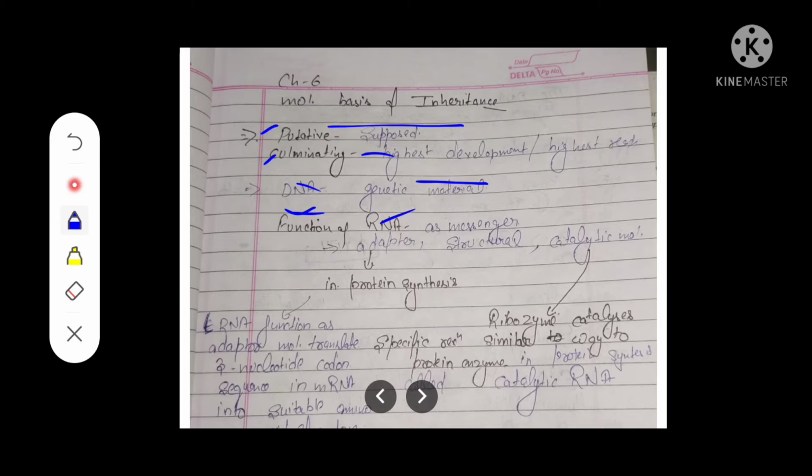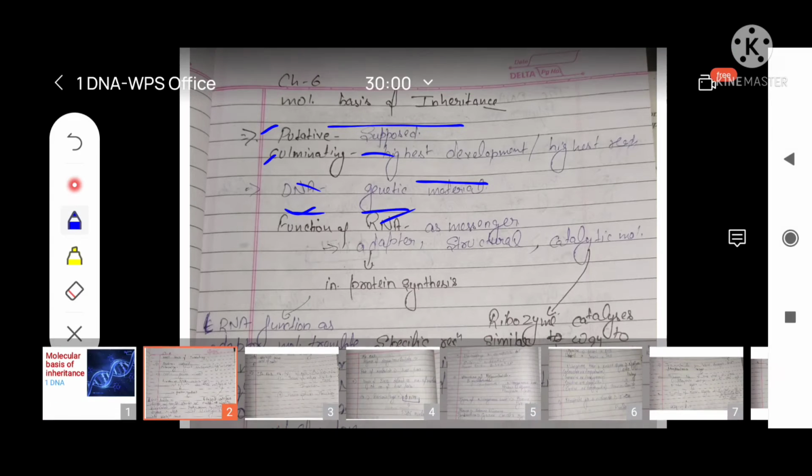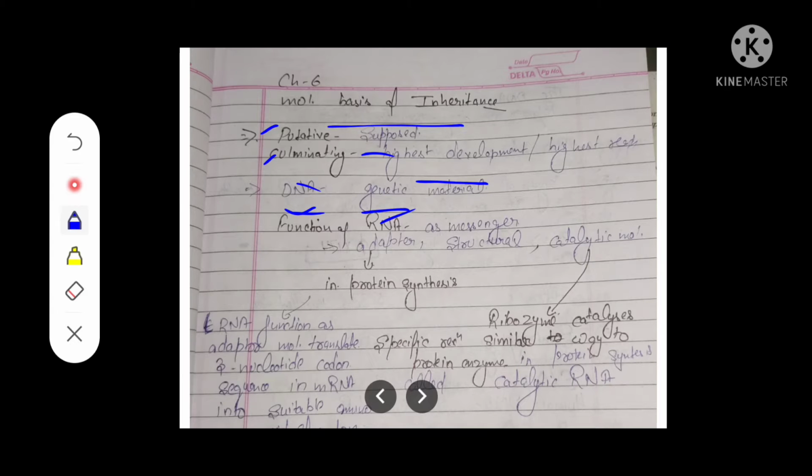According to the scientists, in the 80s, DNA was the genetic material. It was supposed, not proved, at that time that DNA is the genetic material or that some other biomolecule is. So DNA and RNA both are genetic material. RNA has different functions. It acts as the messenger, adapter, structural, and catalytic molecule.